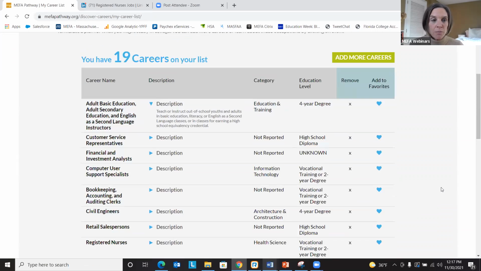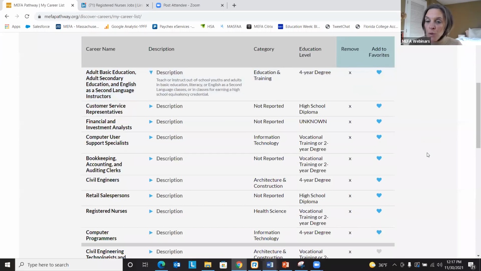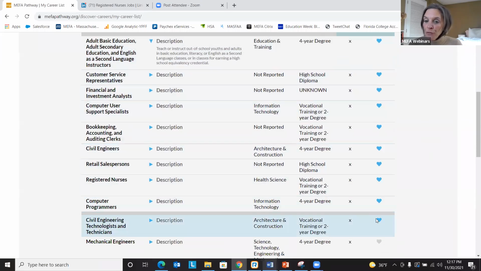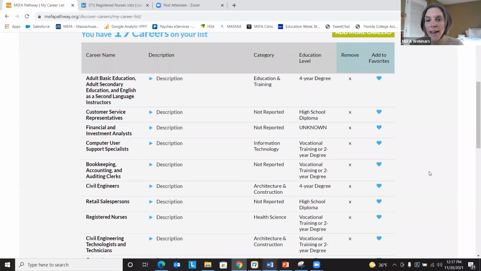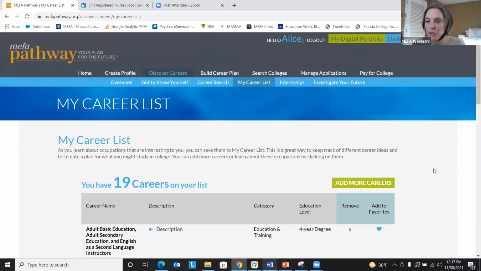So viewing the careers on your list is important. You can always add more careers. You can take a career off if you decide to. Adding a career to your favorites list, you can do that right from this page. And once you start adding careers to your favorites list, they then appear.